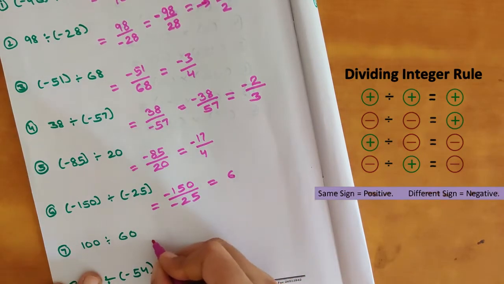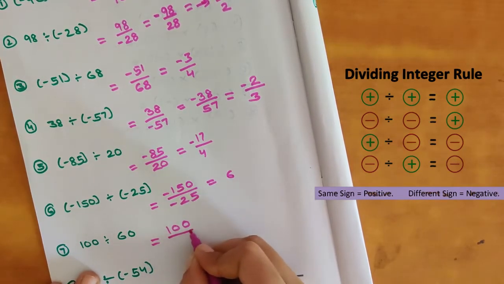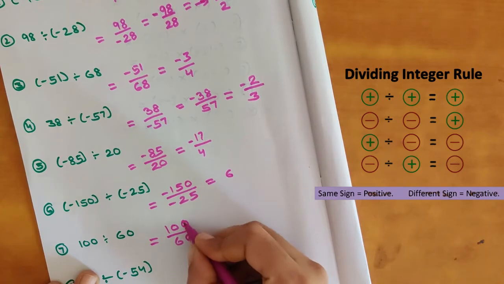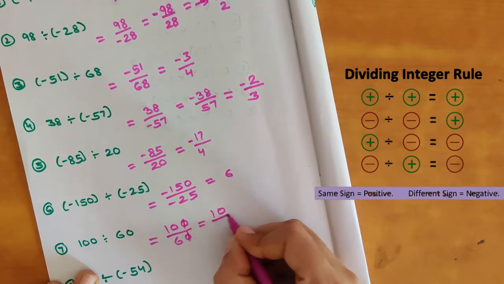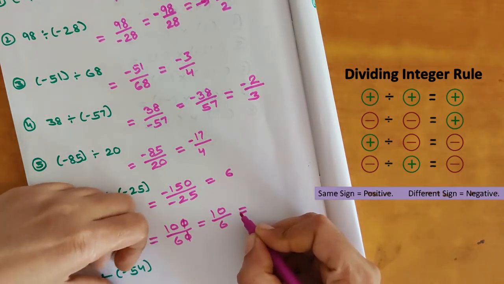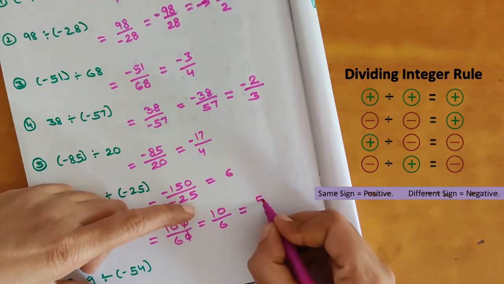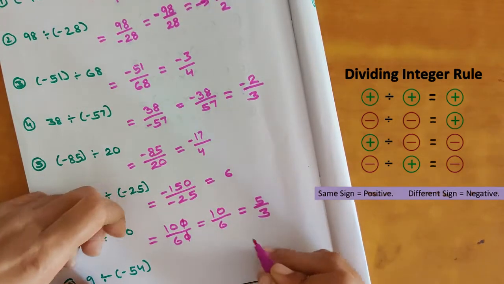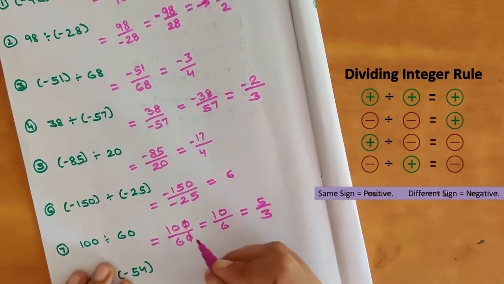Okay. Now here next it is given 100 divided by 60. So 0 0 is common, cut it. So 10 by 6. Now both are divisible by which number? 2. 2 fives are 10 and 2 threes are 6. So answer is 5 by 3.